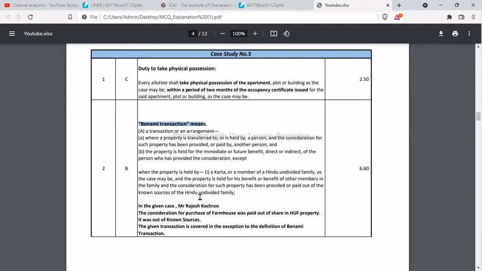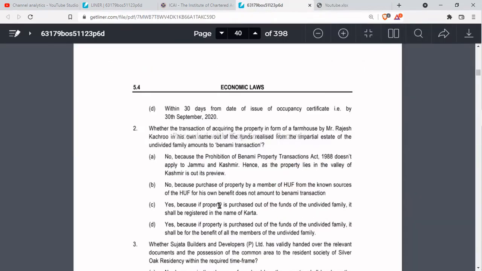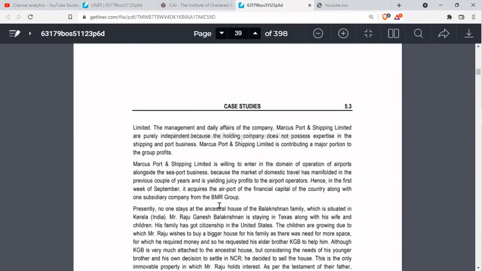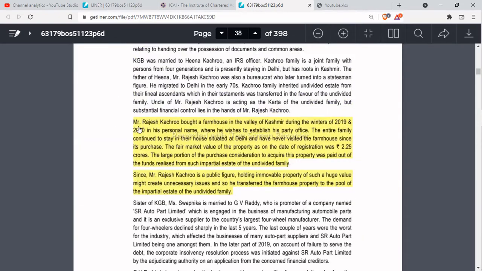So in the given case, what has happened is that Mr. Rajesh Kachru bought a farmhouse in the Valley of Kashmir during the winters of 2019-20 in his personal name, where he wishes to establish a party office. So he bought a farmhouse which was registered in his personal name, Mr. Rajesh Kachru. So he is the person in whose name the property is registered.